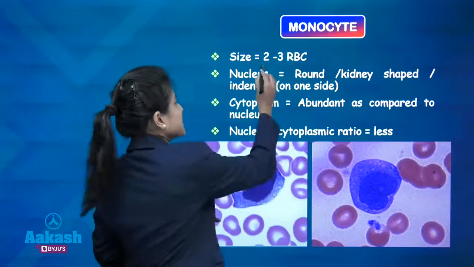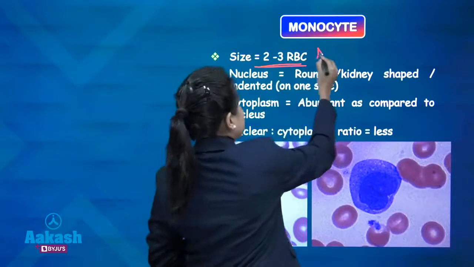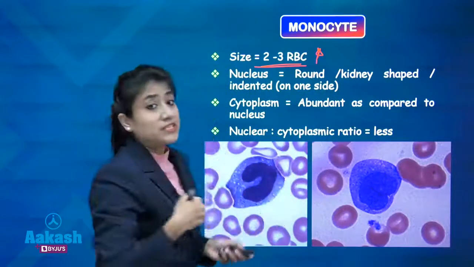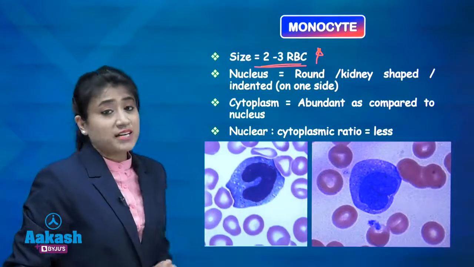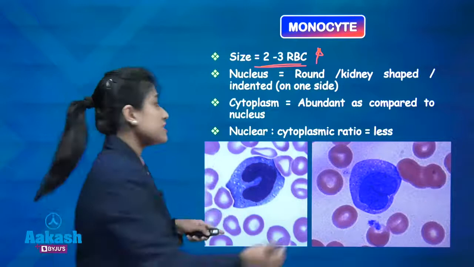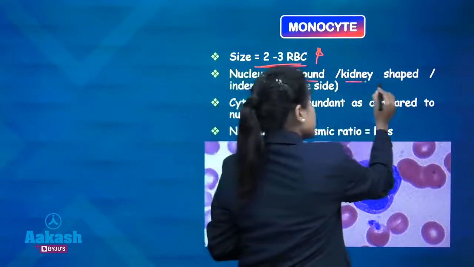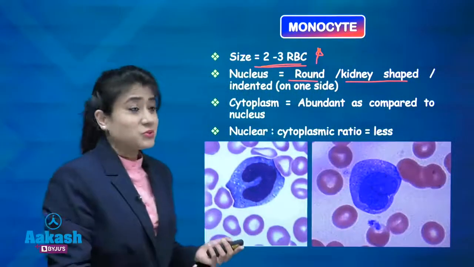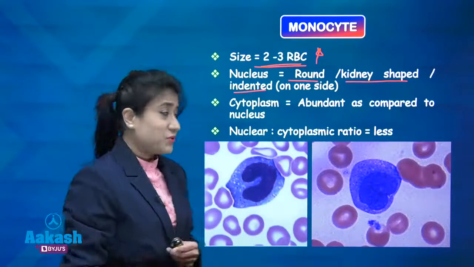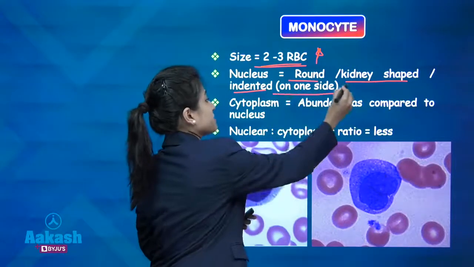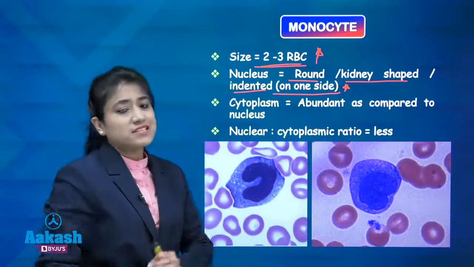Remember, monocyte is again a very big cell. It is more than 2 to 3 times RBC size. What about the nucleus? Remember guys, the nucleus of the monocyte may be round, may be kidney shaped, may be horseshoe shaped, and remember it may be indented. Okay, and it is present on one side of the cell.